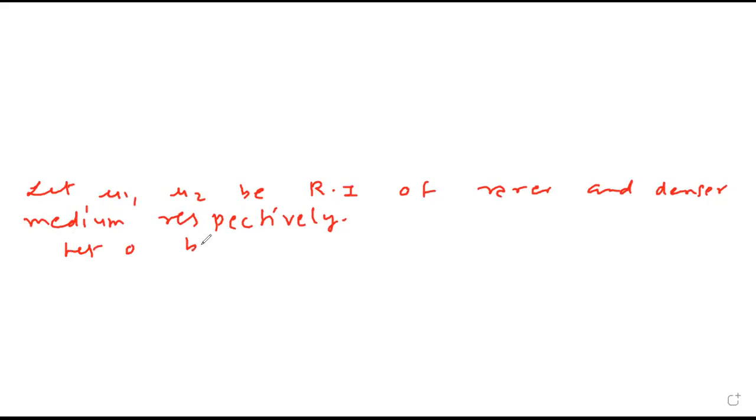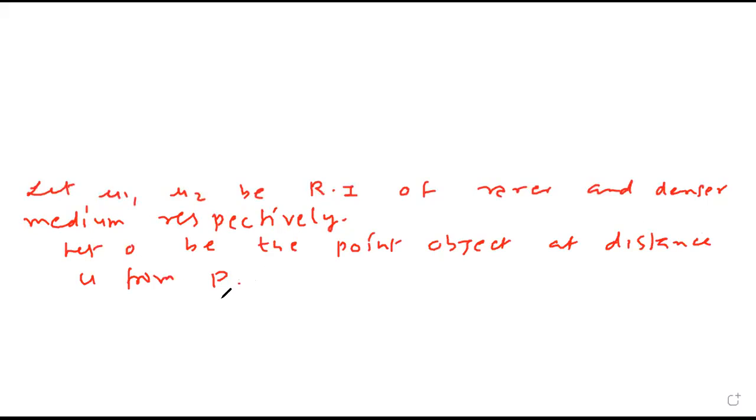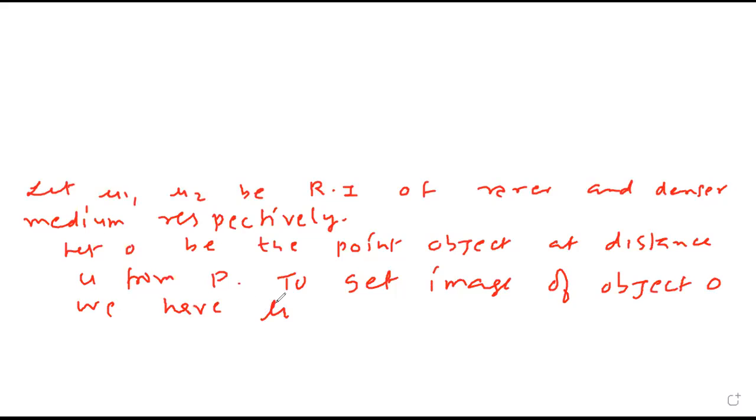Let O be the point object at distance u from P. P is actually called the pole. To get the image of object O, we have to draw two rays.